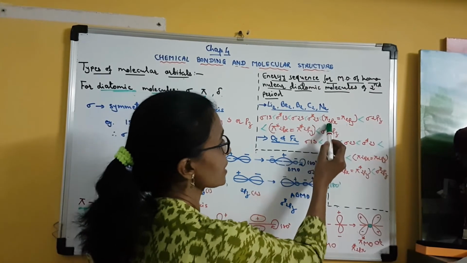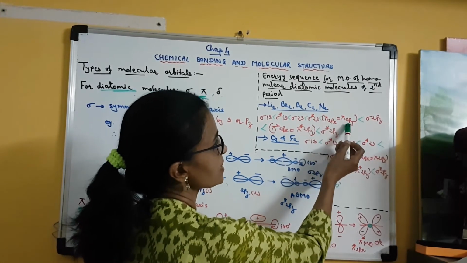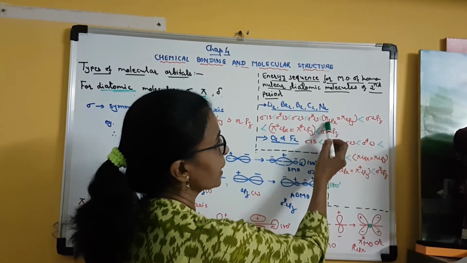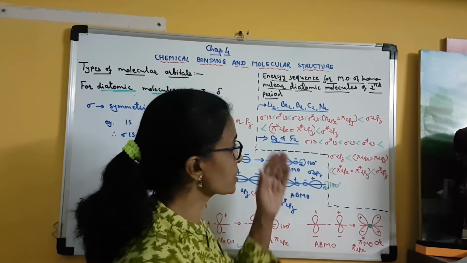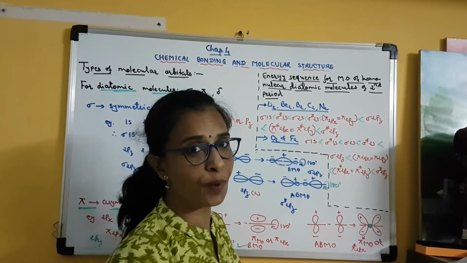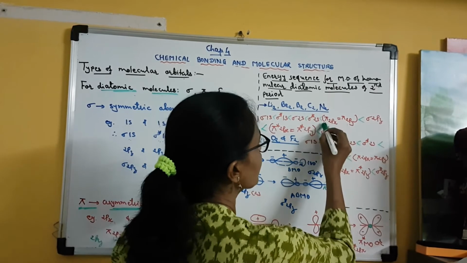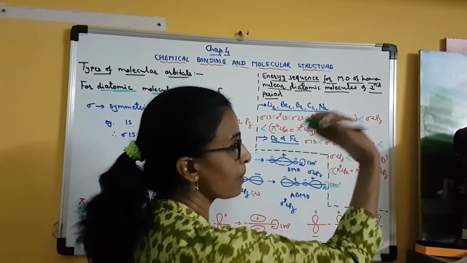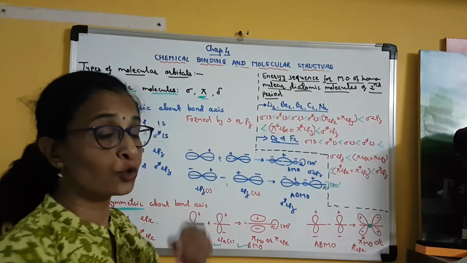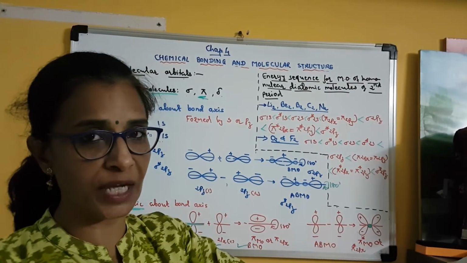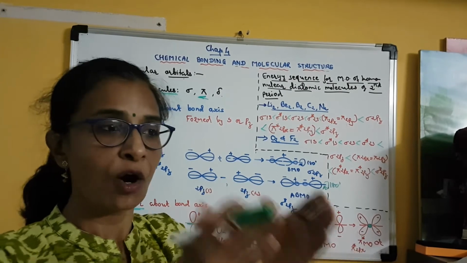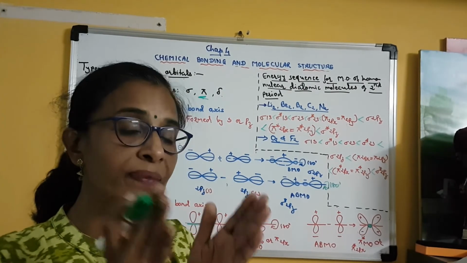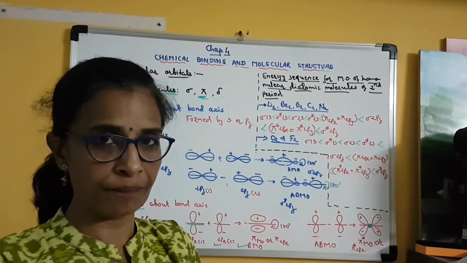So what is the sequence? Now pi2px and pi2py are equal in energy, so it is written pi2px = pi2py. But these two orbitals are lower in energy compared to sigma2pz. Clear? So 2px, 2py and 2pz, when these three orbitals of any atom combine linearly, by